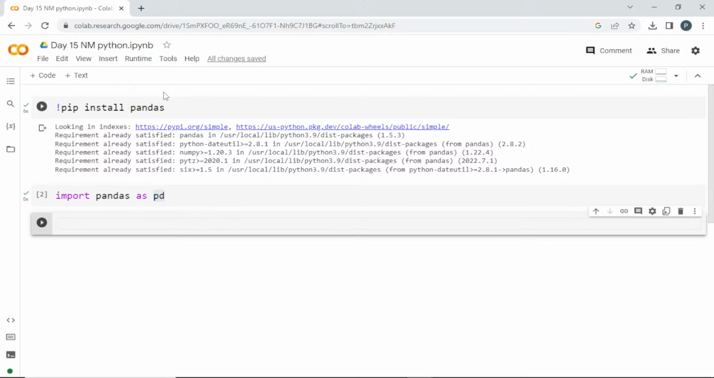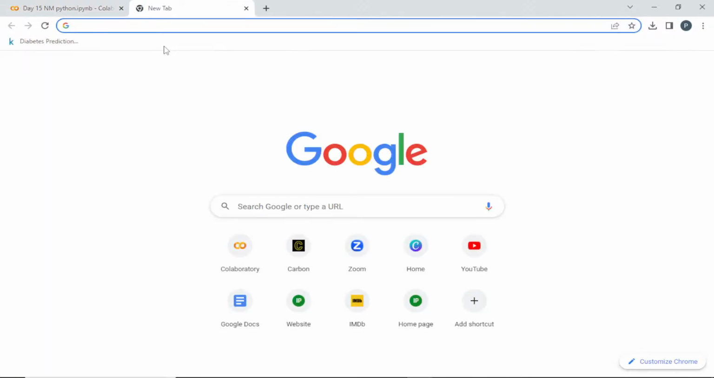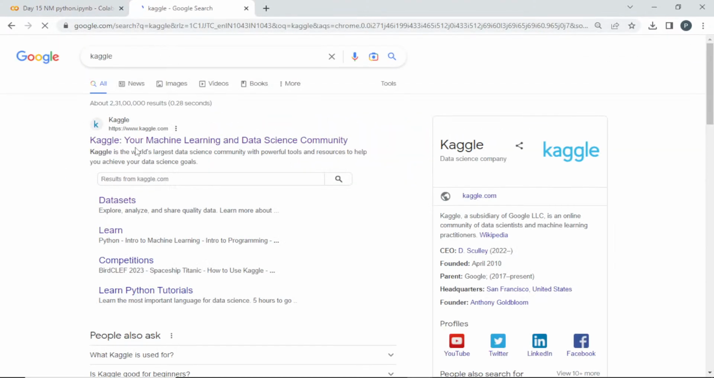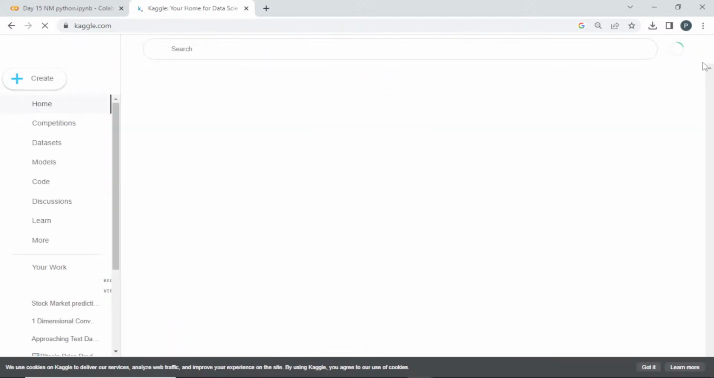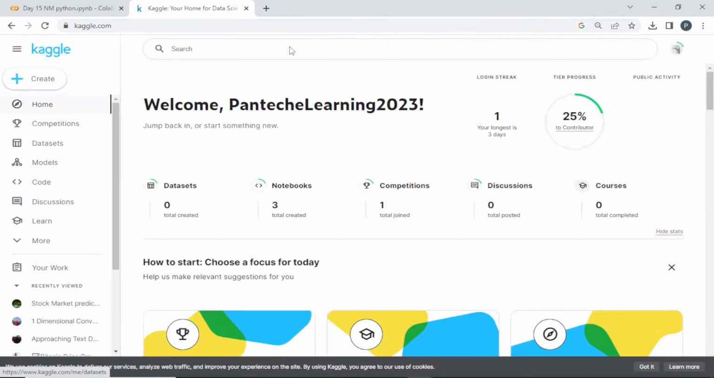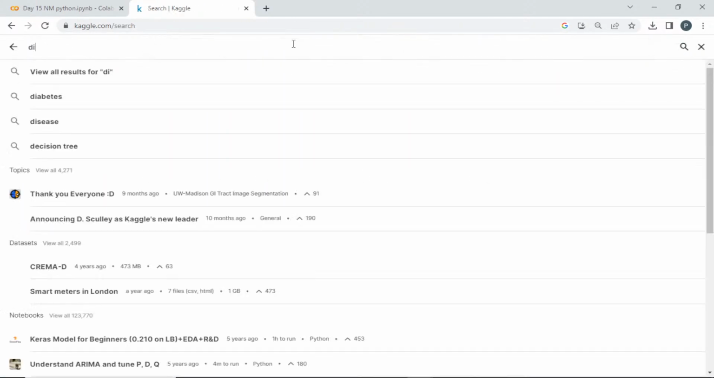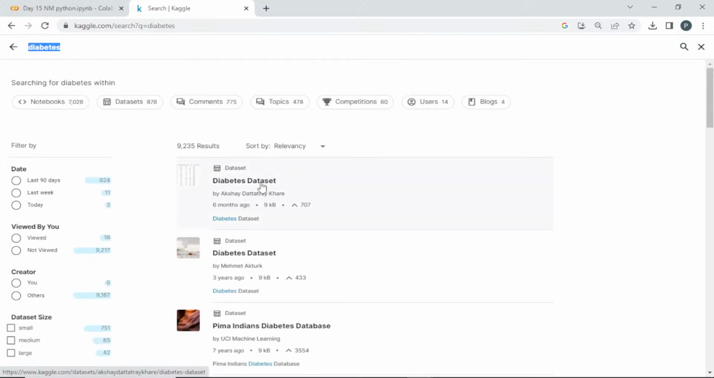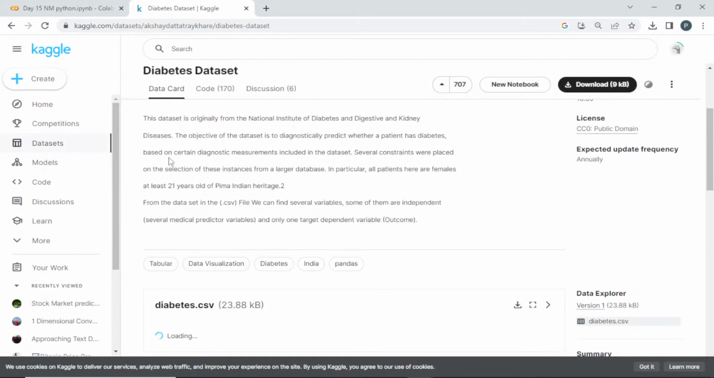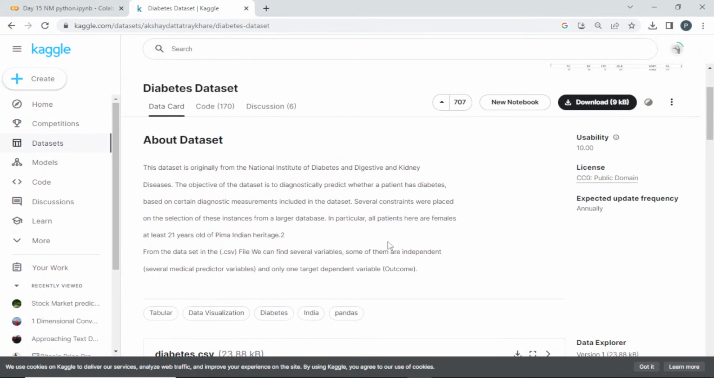There is a website named Kaggle. You can open your browser and search for Kaggle. This Kaggle is a machine learning repository where many data sets and codes are available. Once you go into it, you want to create an account with the help of your Gmail ID. You can search for any data set. If I search diabetes dataset, see here, there are many datasets. You can go and search any dataset, and they will have a description.